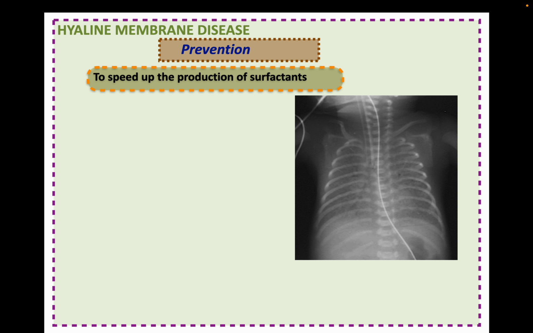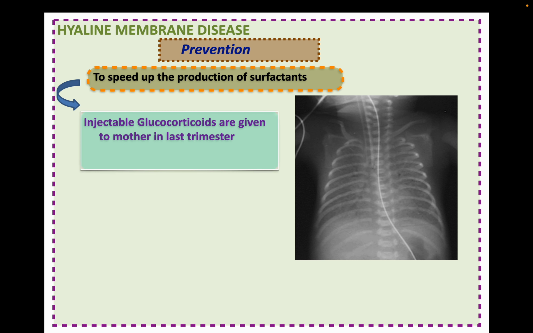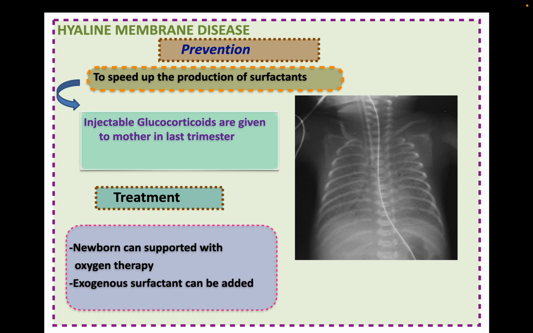So how can we prevent this disease? To speed up the production of surfactant, injectable glucocorticoids are given to the mother in the last trimester. For treatment, newborns can be supported with oxygen therapy, and exogenous surfactant can be added.